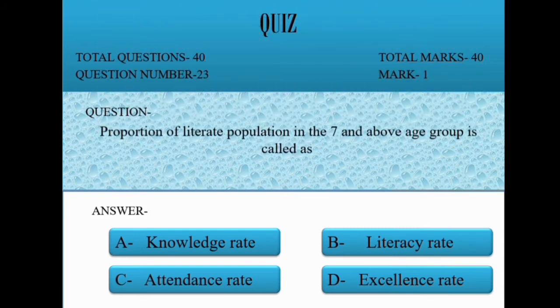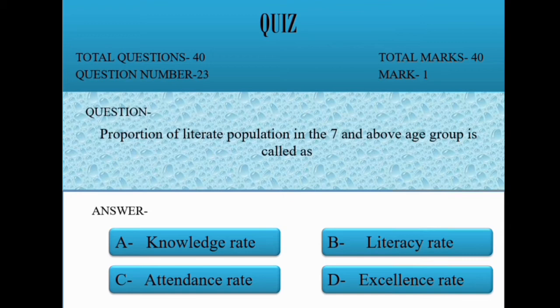Question 23. Proportion of literate population in the 7 and above age group is called as option A knowledge rate, B literacy rate, C attendance rate, D excellence rate. Correct option is B, literacy rate.